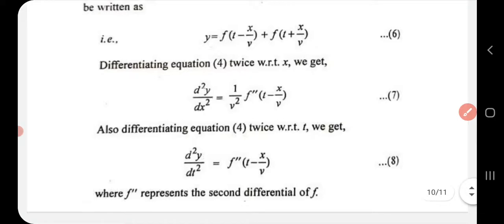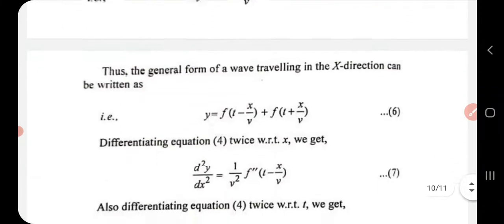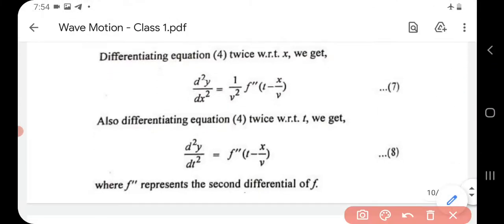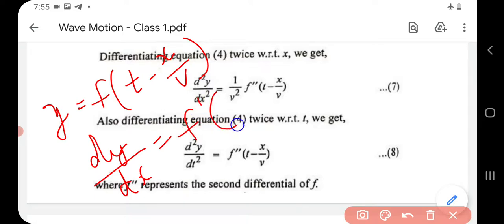Now our equation 4, we have to differentiate it with respect to x. What is your equation 4? Y is equal to f of t minus x by v. So differentiating with respect to x, dy by dx equal to f dash of t minus x by v into minus 1 by v.